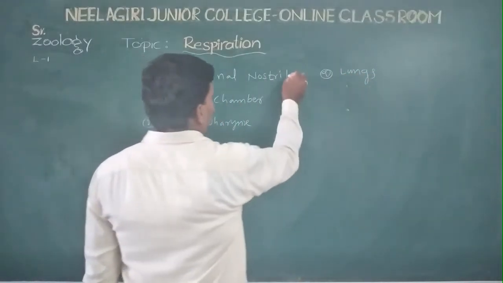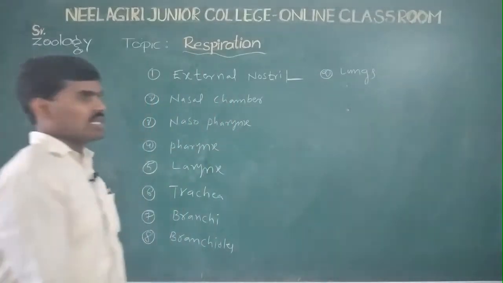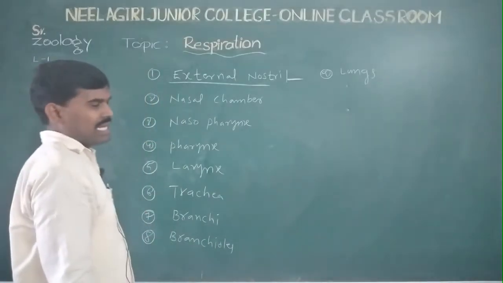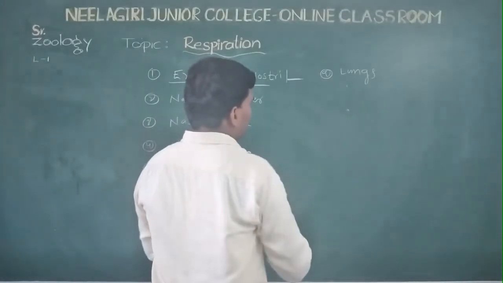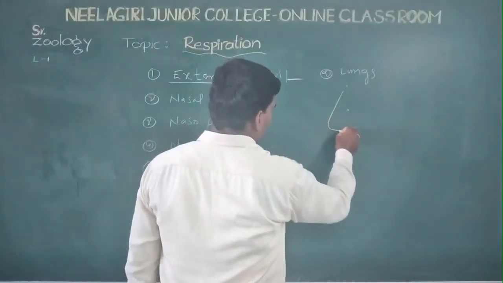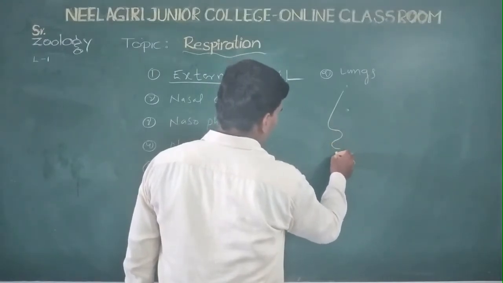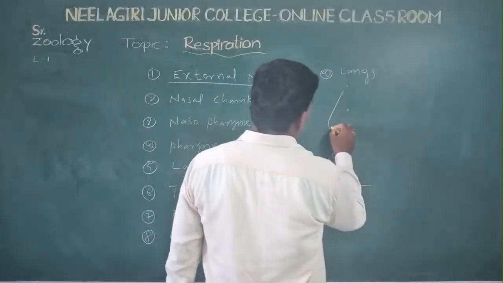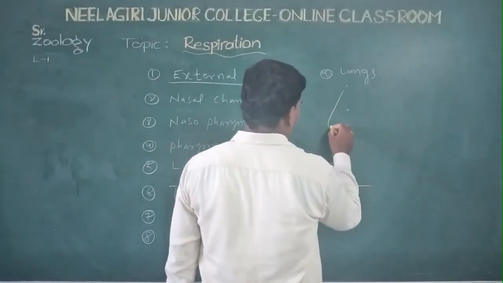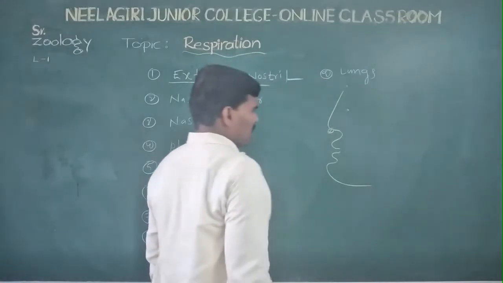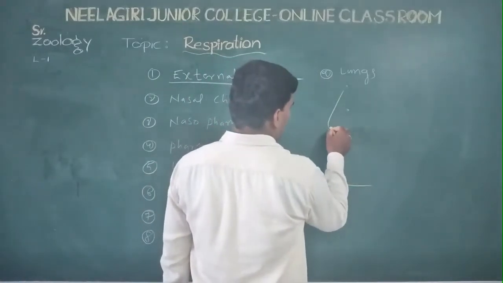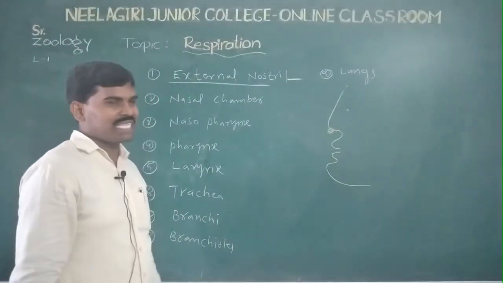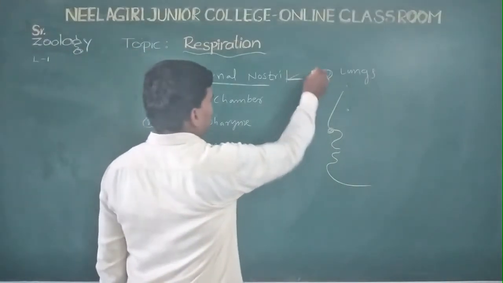Let us see the first point, external nostrils. The nose, the anterior part of the nose, the two openings are called external nostrils.